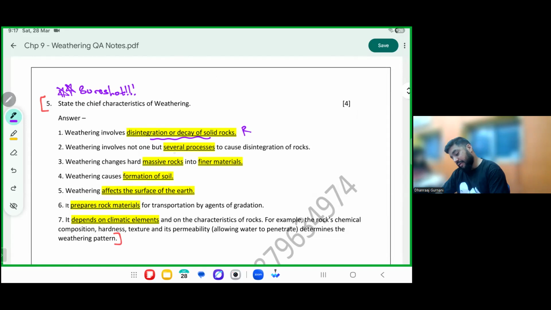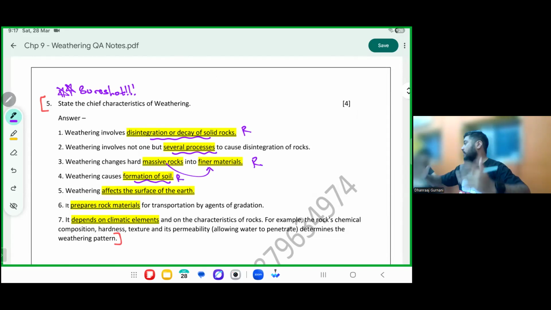Weathering is not done by one process. It is done by several processes. The meaning of weathering is the same: you break big rocks into fine particles. Put an R. Continue marking. Put an R. When big rocks become small, it results in the formation of soil.